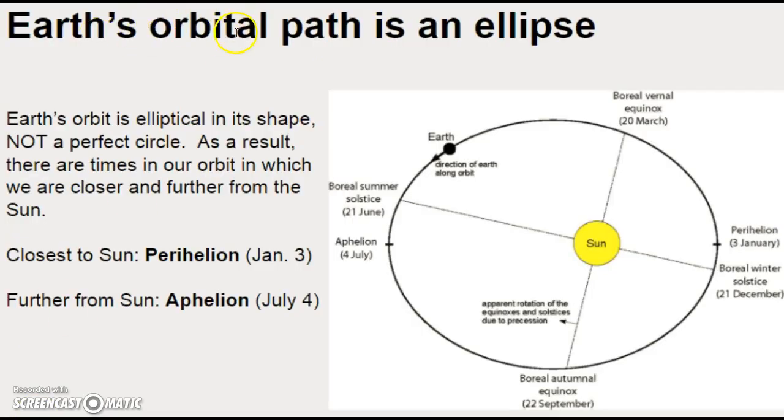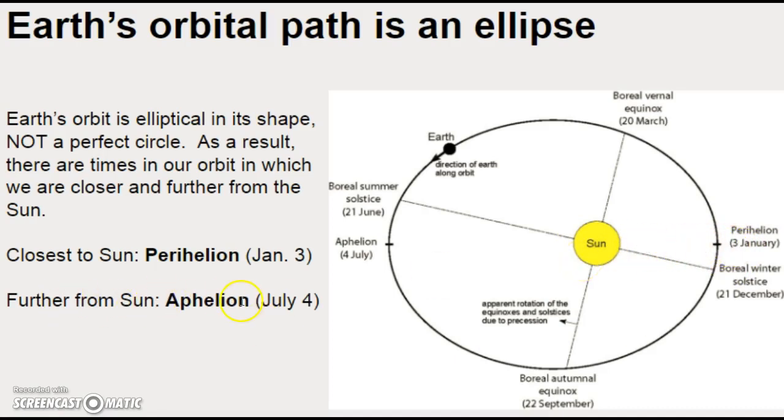But as with everything, that comes with a caveat. The Earth's orbital path is an ellipse. It's not a perfect circle. Earth's orbit is elliptical in its shape. As a result, there are times in our orbit in which we are closer and further from the Sun. When we're closest, it's described as perihelion. This occurs on roughly January 3rd. Notice, we are closest to the Sun in our winter, northern hemisphere winter.